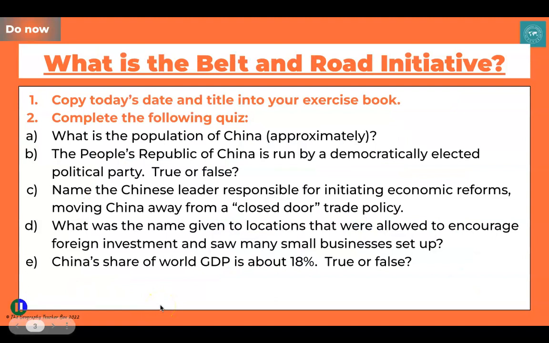So I'd like you to get yourself a pen, a paper and a ruler and copy down today's date and title into your exercise book. Make sure you underline your title and your date with a ruler and then get started on the following quiz. So all you need to do is read each of the questions very carefully and then write your answer in your notes. In a moment, we'll go through the answers. So pause the video now to give yourself a chance to do that.